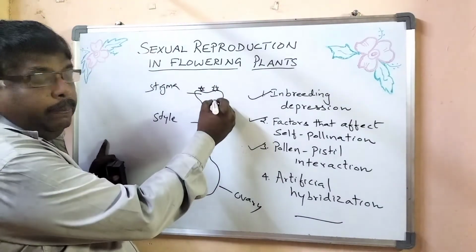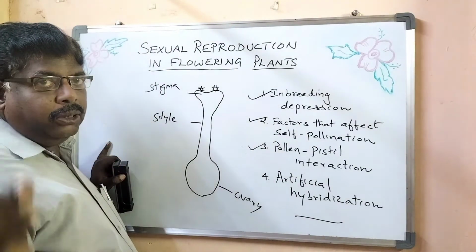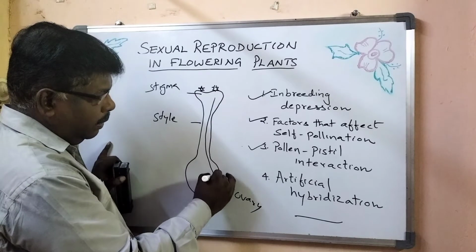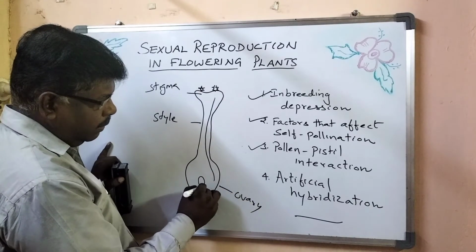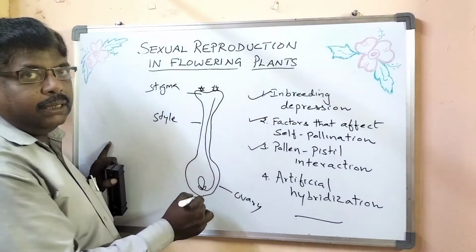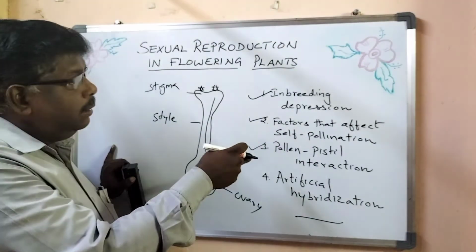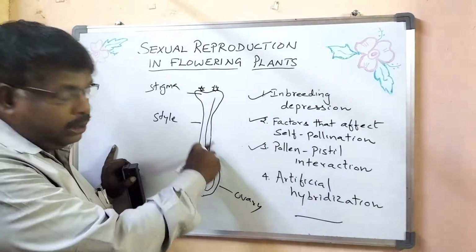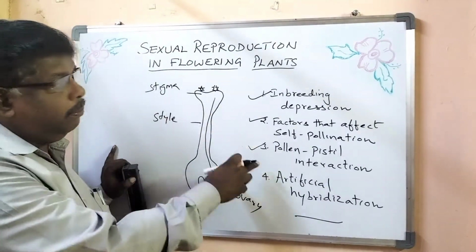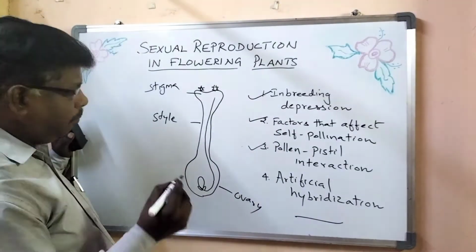All know that the pollen tube will emerge from the germ pores present in the pollen grain. From the germ pore, the pollen tube will come out, travel through the style, and reach the egg cell here. I'm just drawing roughly. From here to here, that interaction is called pollen-pistil interaction: how the pollen grain makes a tube, and how that tube travels through the style and comes to the ovule through the micropylar end. And before that, you should know about the structure of pollen.